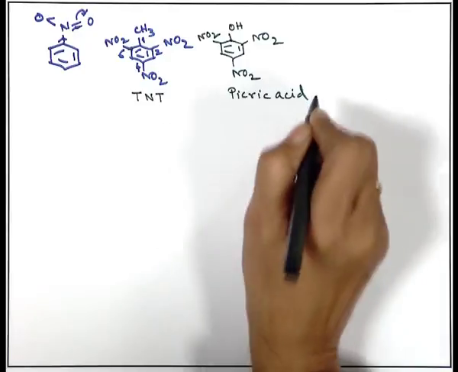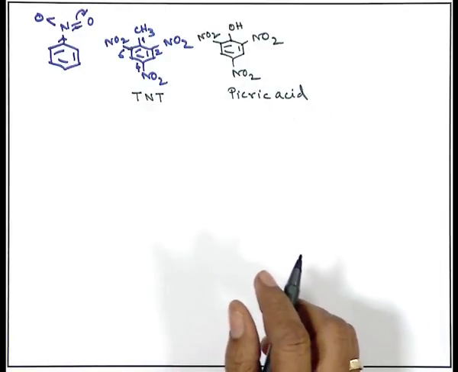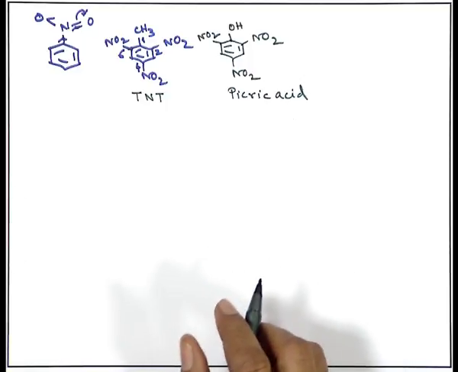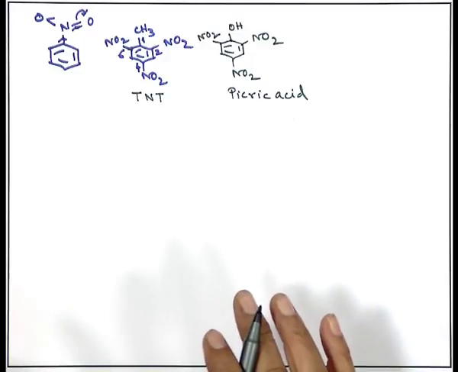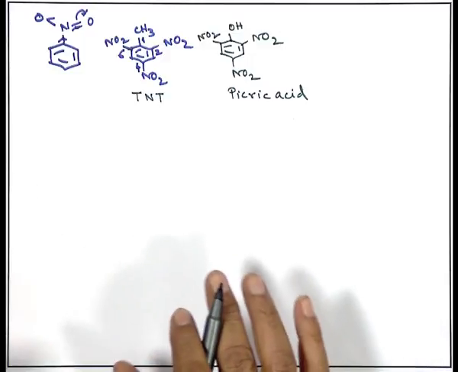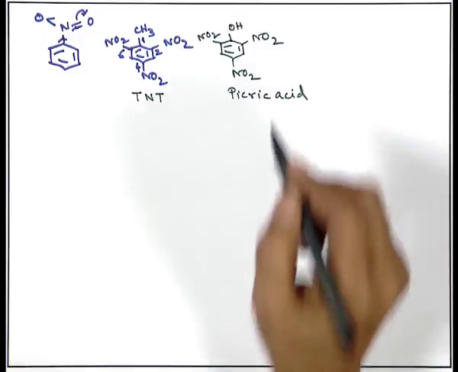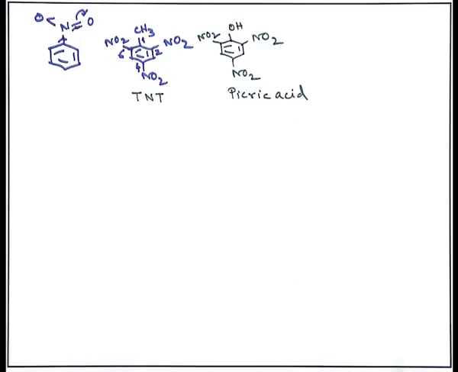Picric acid is also a very interesting compound, which when reacted with an aromatic compound forms a charge transfer complex, where say phenanthrene or naphthalene is the donor because it does not have any substitution, and picric acid is the acceptor to form a very nice colored charge transfer complex.